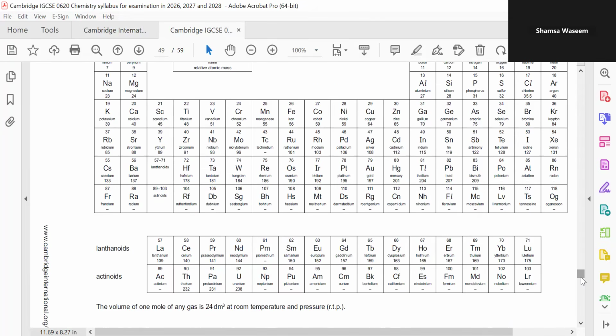Now I'm just going to ask you people: suppose the examiner is asking you to write down the formula of sodium oxide. How are you going to write the formula of sodium oxide? You should know that the periodic table is given in two of the papers, the MCQs paper as well as the structured questions theory paper. It's not provided in ATP, but if there is anything regarding this, they are going to give us some information.